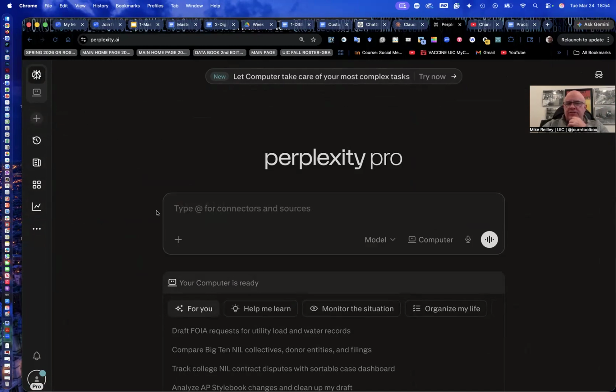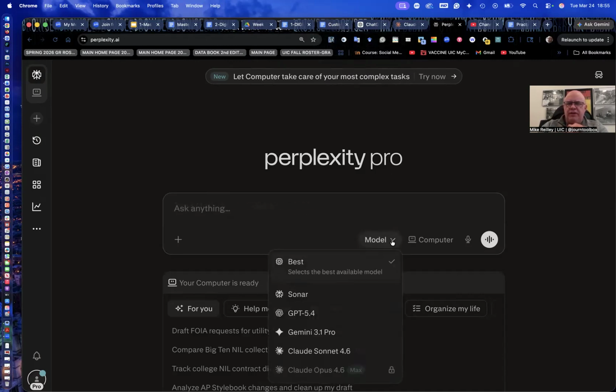So you get the little plus sign up here. You can attach documents and upload them. But typically, I'm using it to go out and search for information. So Perplexity Pro, and this is going to be part of your assignment. I want you to use Perplexity rather than ChatGPT or Claude with it. They can be helpful, but Perplexity really specializes in being able to do deep research. It's really a cool feature of it.